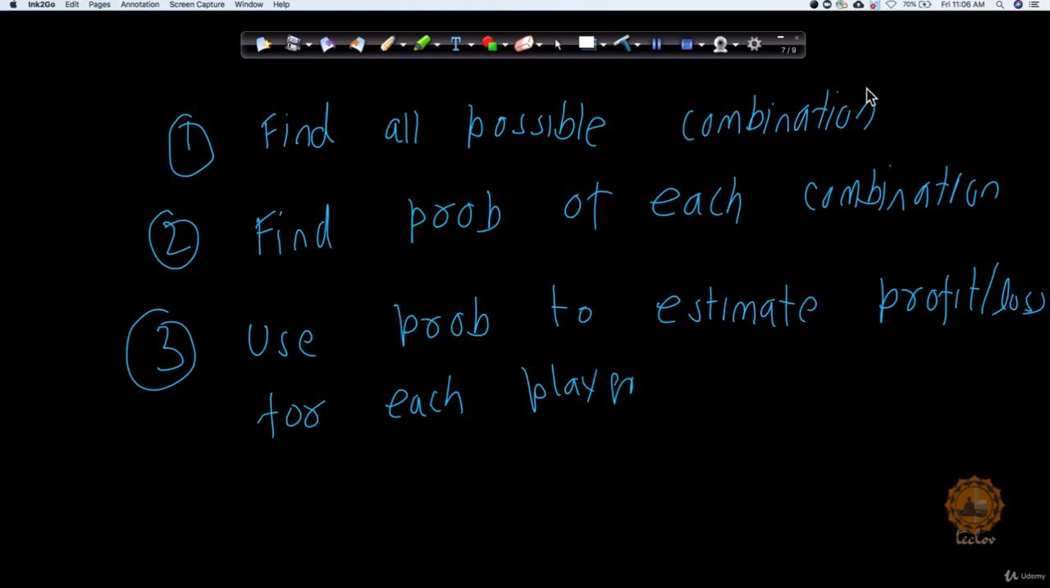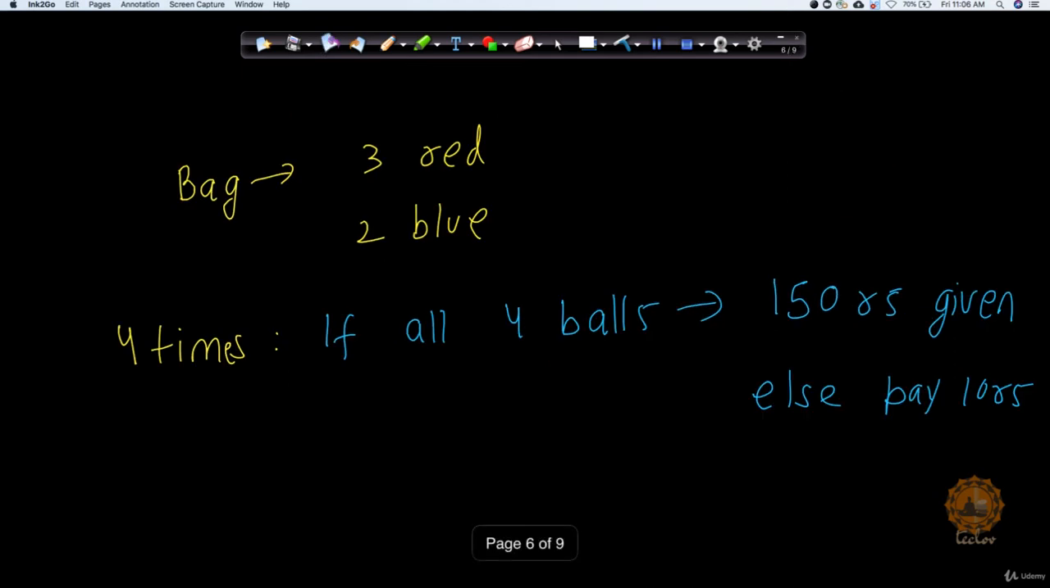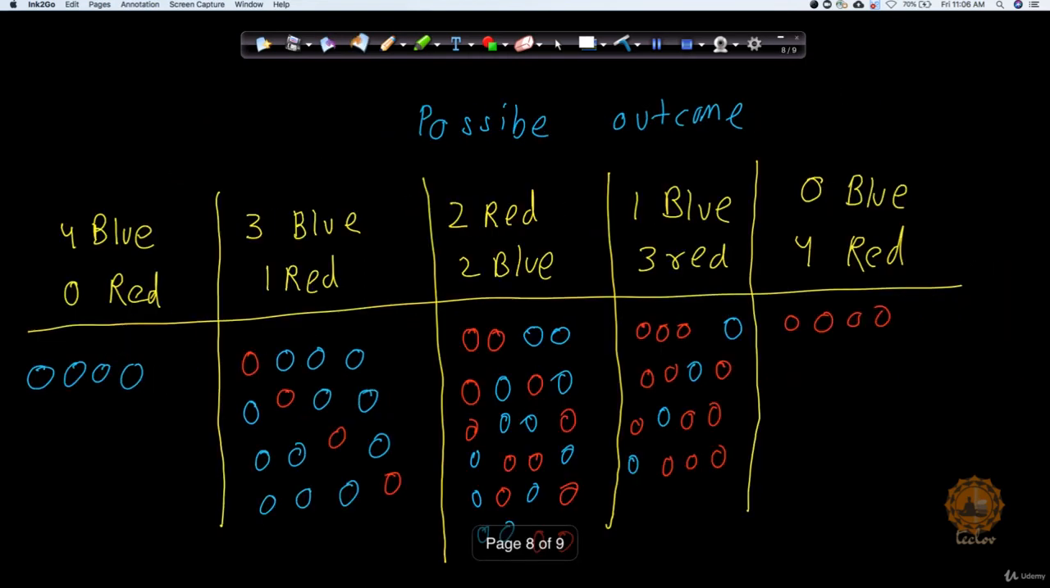Now let me go with the first step, finding all the possible combinations. So I have to take out 4 balls at a time. Now what are the ways I can get this, right? I can take either 4 blue balls and 0 red balls, 3 blue balls and 1 red ball, 2 red balls and 2 blue balls, 1 blue ball and 3 red balls, 0 blue balls and 4 red balls. This is where we're going to win 150 rupees, right?